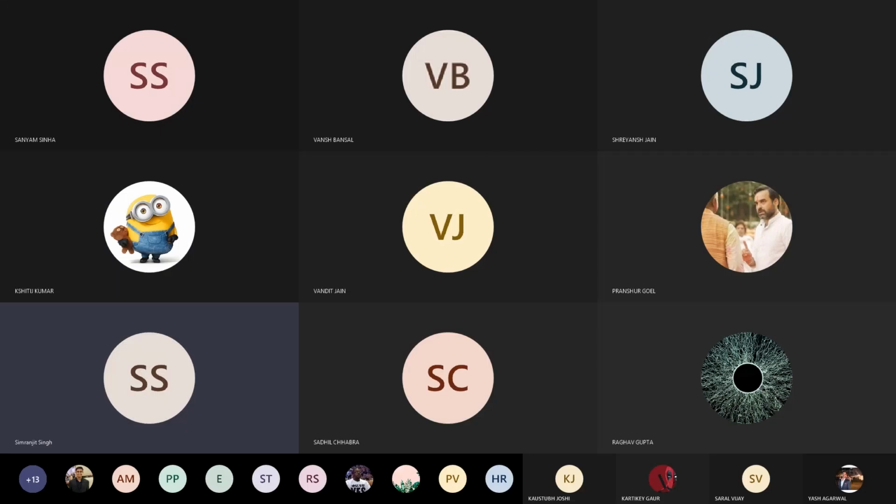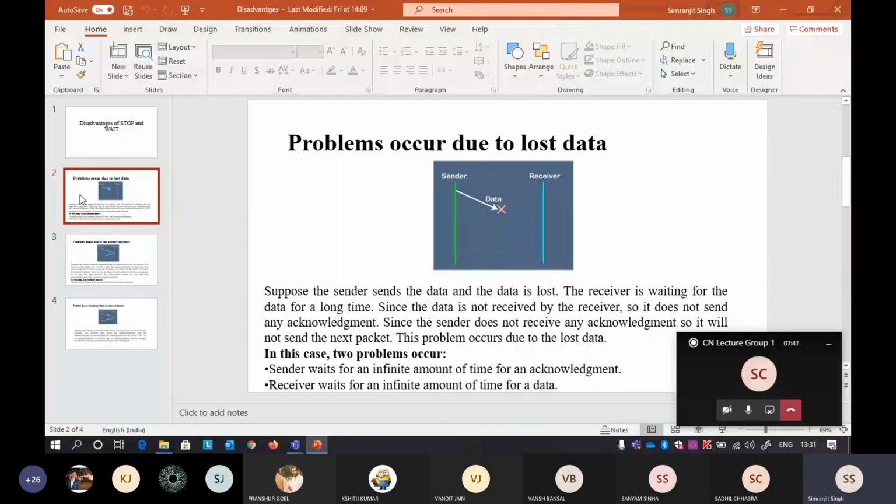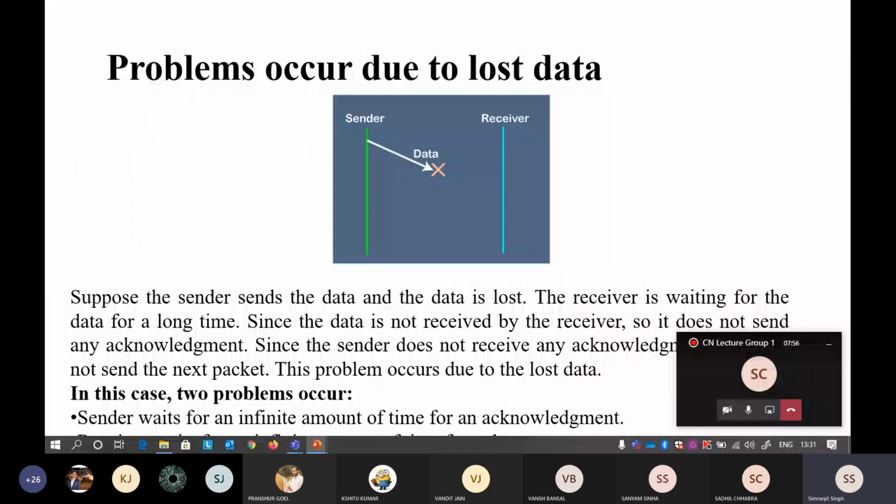In the previous lecture, we studied the problems that occur when we are using the stop and wait protocol. The first problem that I said was when the data packet got lost. When the data packet gets lost, there is a deadlock on the sender and receiver side as well.